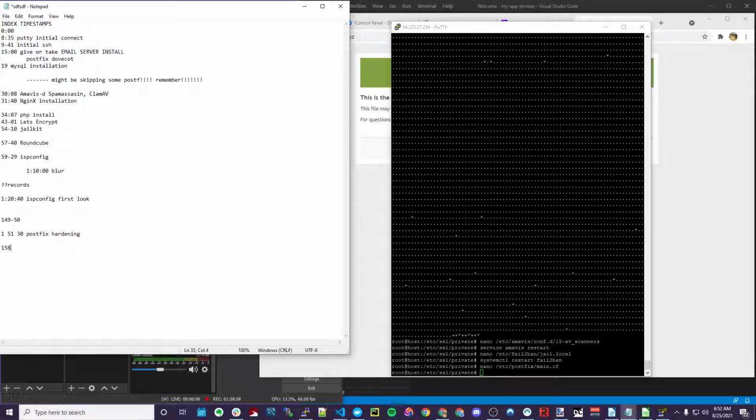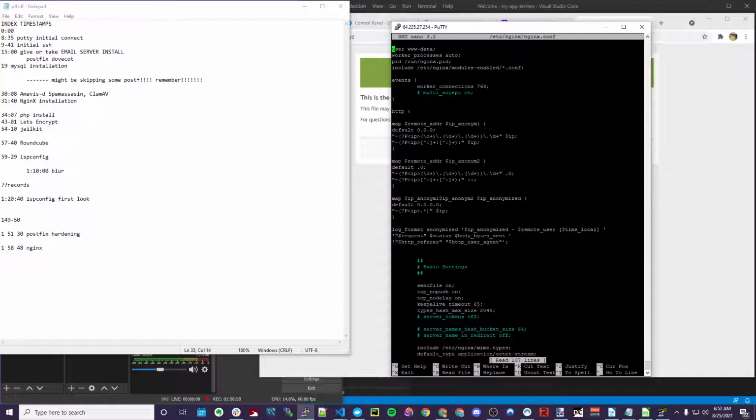158.48 Nginx config. We are going to buff this baby. Okay, so we're on a $5 server. Worker connections 768 is going to have to do. Usually you put this up, but we started a $5 server for the purpose of this video. So, we could throw in a client max body size, and we could throw in the WordPress ones. Here, let me copy these.